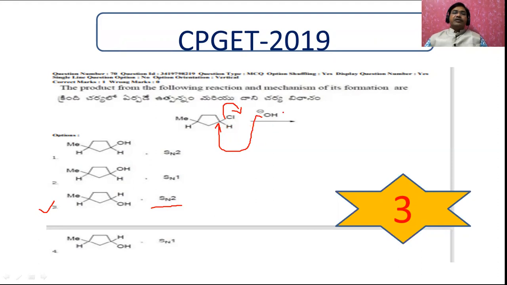That's why in the rate determining step, OH minus and chlorine both are present, and you will get the OH at the opposite position to the leaving group. That's why this is the only product. And this is a secondary carbon alkyl halide, therefore it can undergo both SN1 and SN2, but in this particular case, because it is a ring structure, it is a less hindered side, that's why it undergoes SN2. Suppose if there are any other bulky groups, in that case it never undergoes SN2, it undergoes SN1. Here the base attacks the less hindered side, and therefore this is the case that happens.